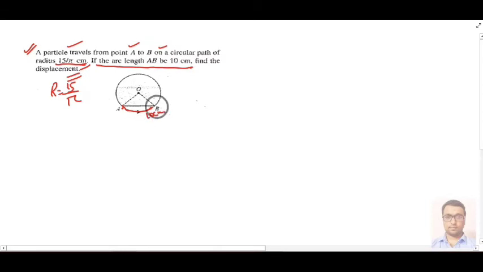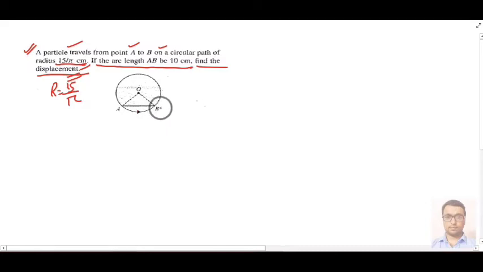This curved path is called the arc and this is called your chord. So the chord is not given, remember, the arc length is given as 10 centimeter. Then it is saying find the displacement. Okay, meaning you have to tell what will be the chord length. So you can pause the video and try this illustration by yourself for 1 minute. Then see here for the solution.